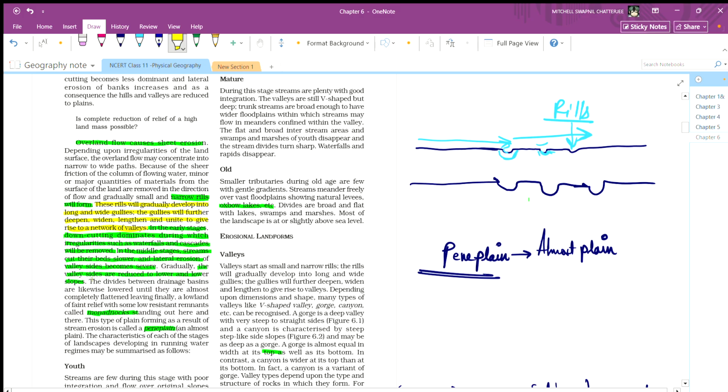Gradually the valley sides are reduced to lower and lower slopes. So the cutting of rock becomes lower due to the cutting of rocks. Actually, it will look like this after some time.